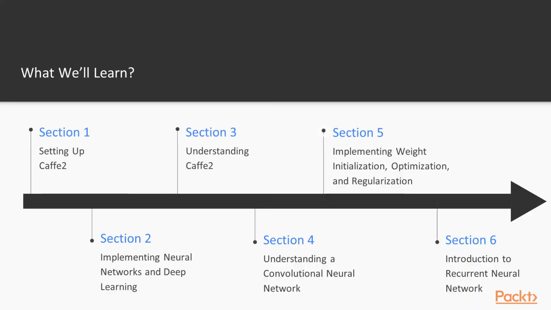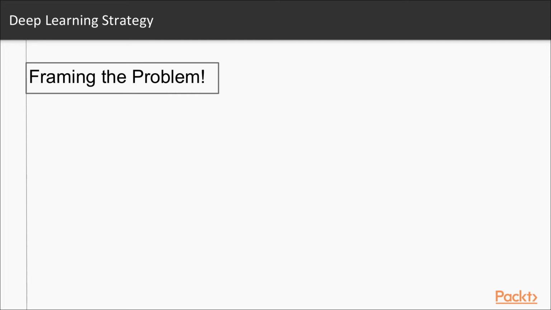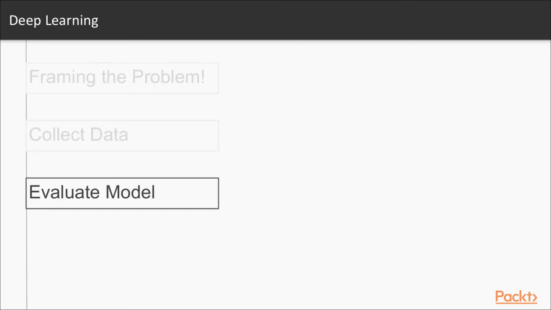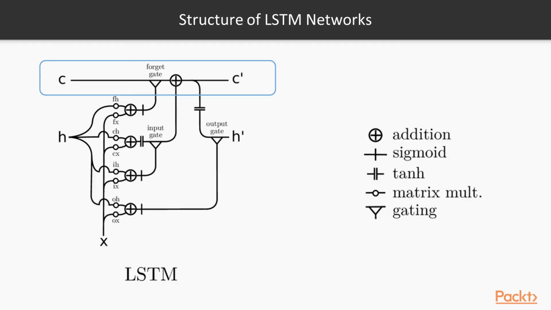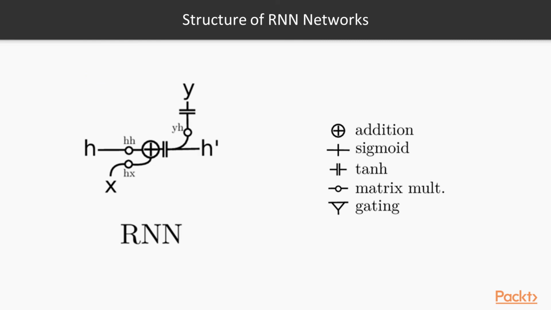Deep learning is important because it finally makes these tasks accessible and brings previously irrelevant workloads into the purview of machine learning. Next, introduction to recurrent neural networks. In this section, we'll take a look at what are LSTMs, a special case of RNNs.